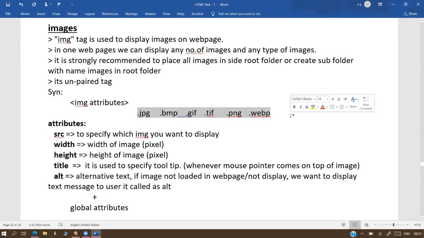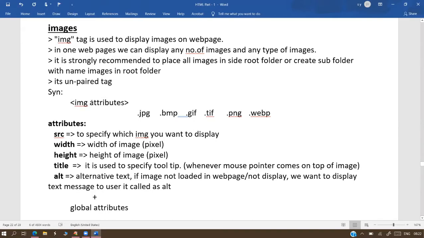But maybe sometimes we'll get a browser compatibility problem. HTML-wise, I think there is no problem. Most probably, if any problem occurs, it comes from the browser only. If your image type is not supported by the browser, then the image is not displayed. On the HTML side, there is no problem. Next, the image tag is an unpaired tag: only the opening tag is available, the closing tag is not available.